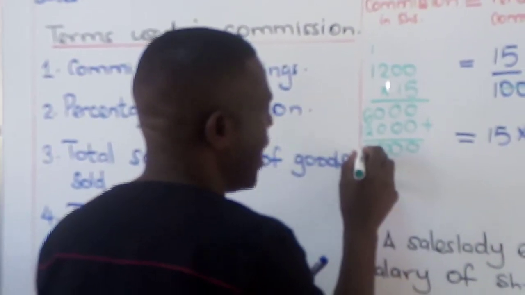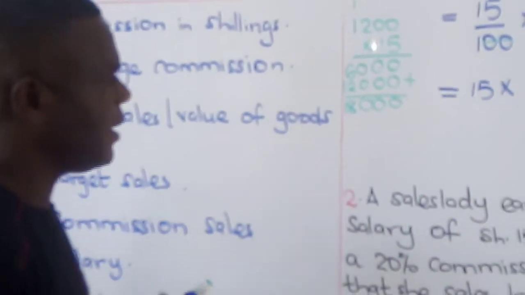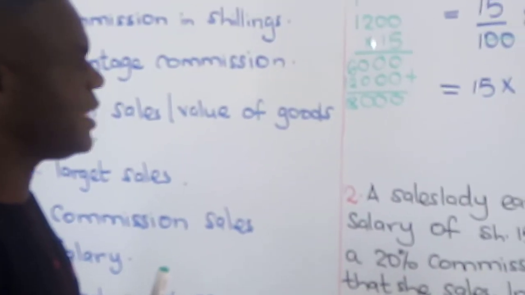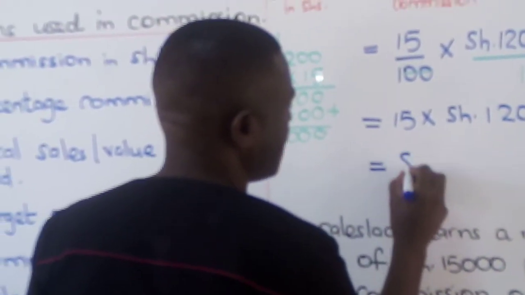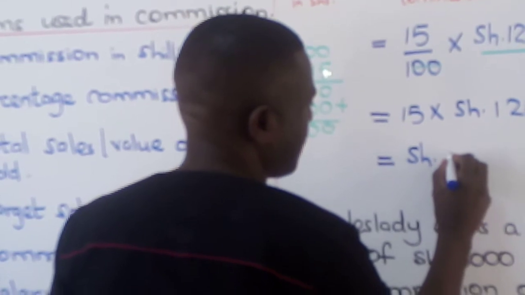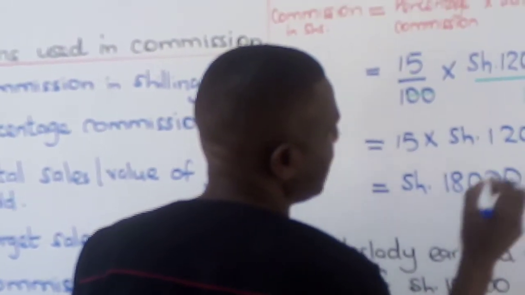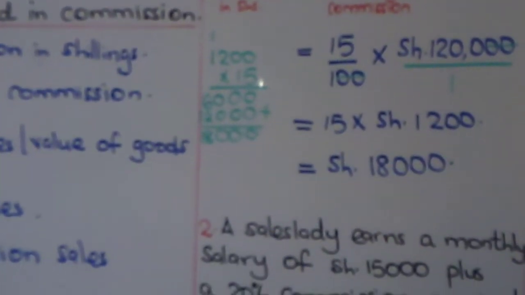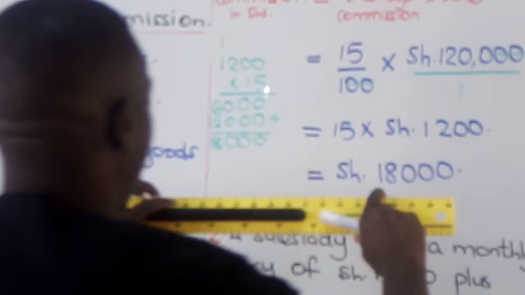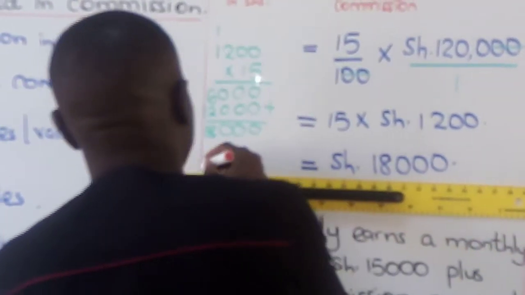And then this is 1 automatically. So our answer is 18,000 shillings. Remember to underline after you have worked out correctly.